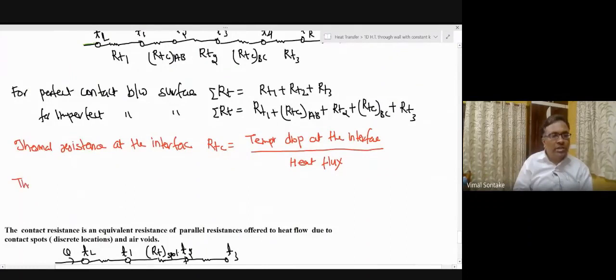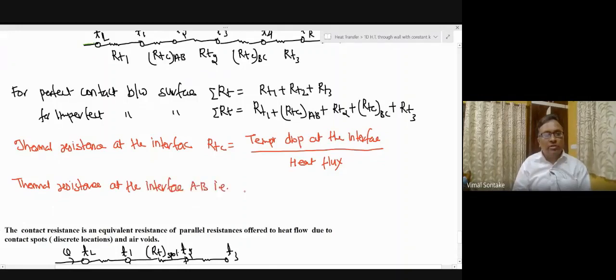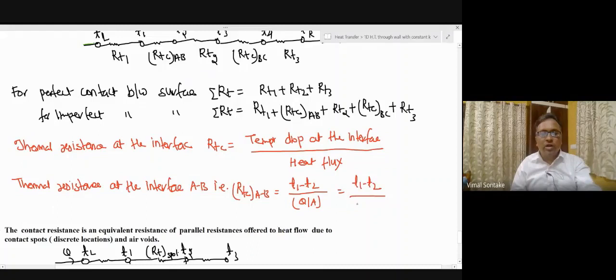Thermal resistance at the interface AB, represented by RTC AB, can be given by the temperature drop at the interface, that is T1 minus T2, over the heat flux, that is Q over A. Heat transfer per unit area is nothing but flux, and its unit is meter square Kelvin per watt.